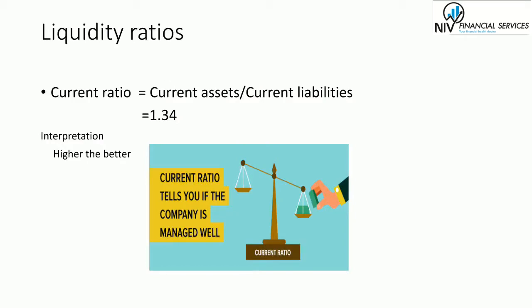The current ratio is often classified as a liquidity ratio. A larger current ratio is better than a smaller one. However, a company's liquidity is dependent on converting the current assets into cash in time to pay its obligations. So here the interpretation is: the higher the current ratio, the better it is for the company.